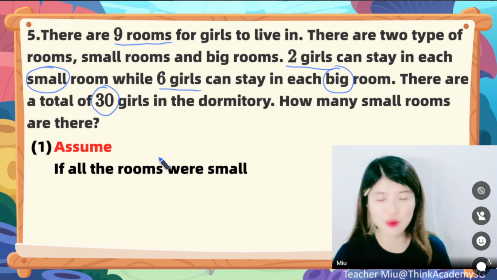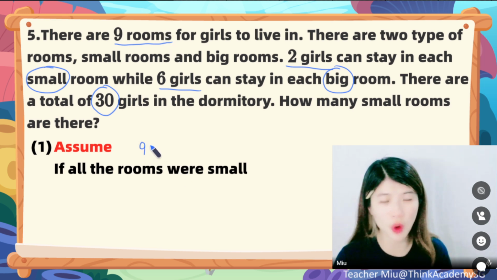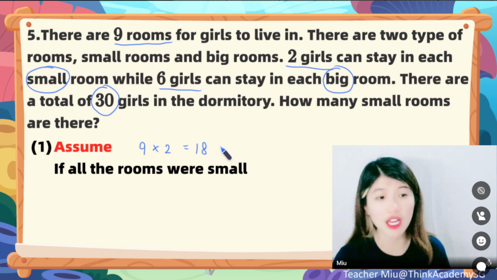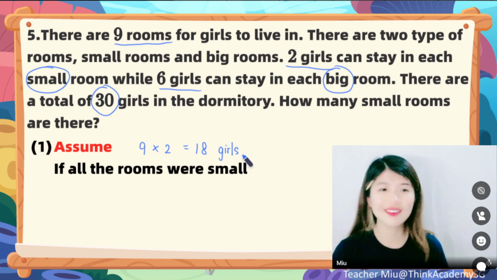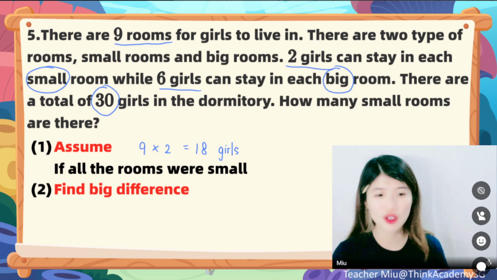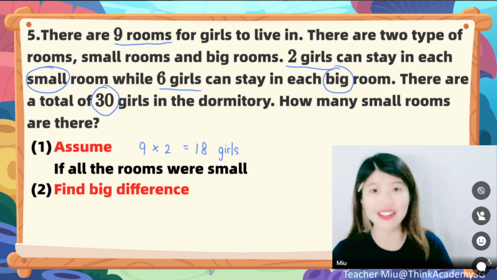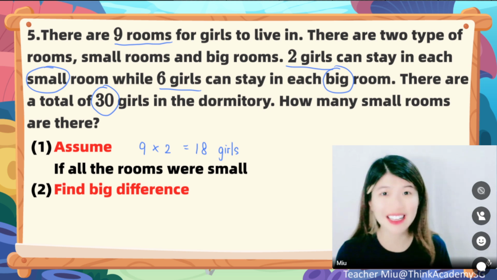If all 9 rooms were small, with 2 girls in each room, altogether we can only accommodate 18 girls. Well done, dear. But then again, altogether we have 30 girls. So how many girls still need a room to stay?